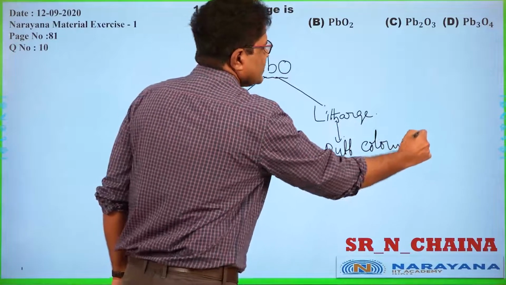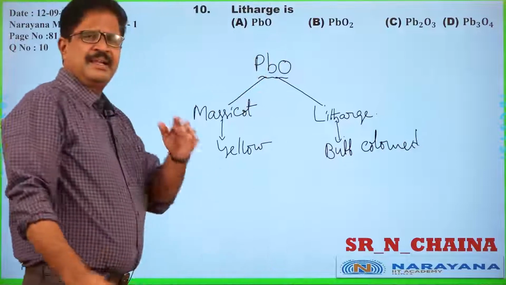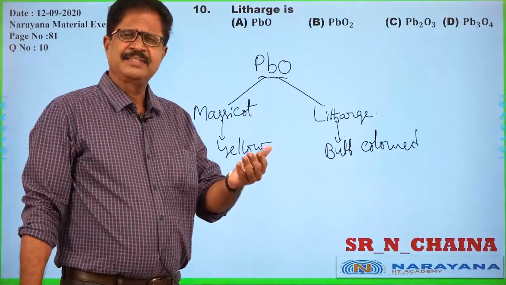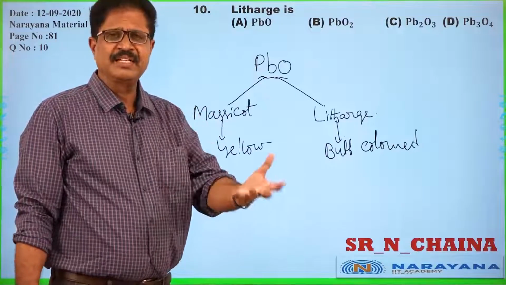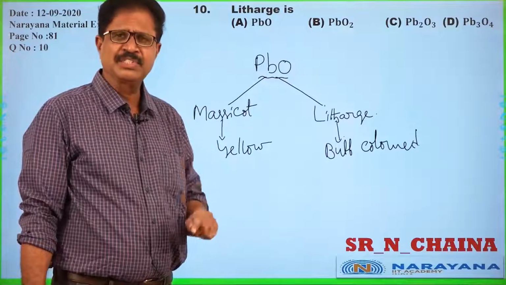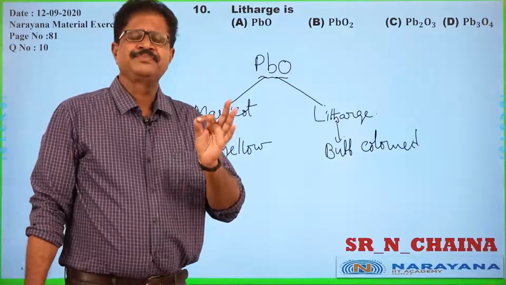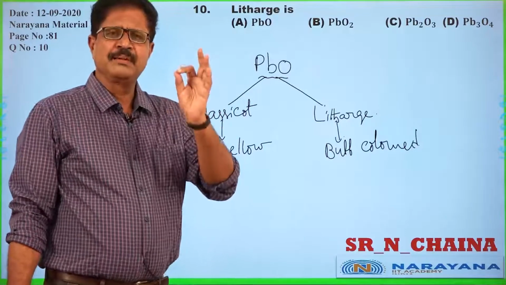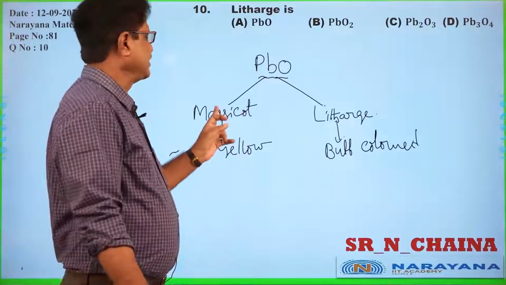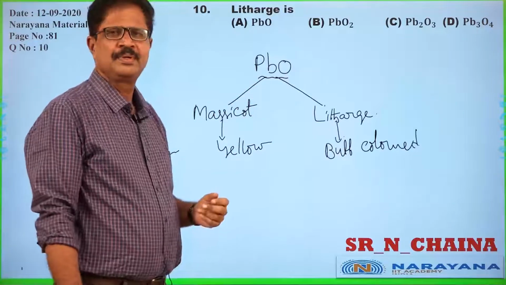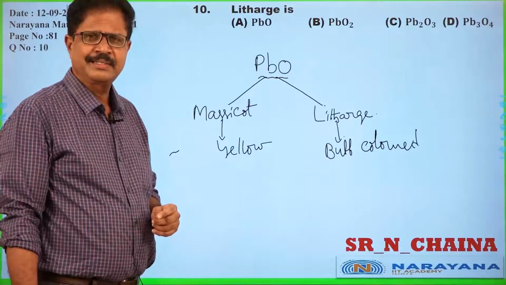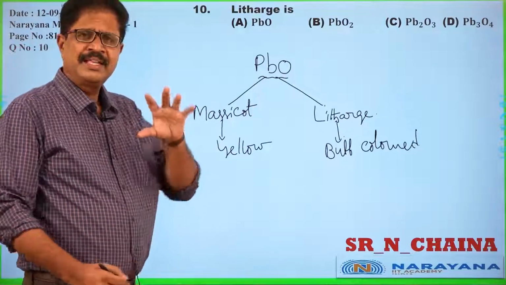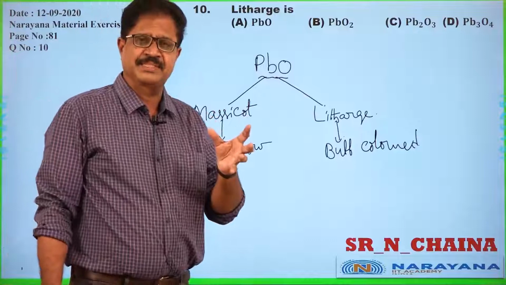So as far as lead minerals are concerned, there are many minerals of lead available in the earth crust, among which one of the most important minerals of lead is PbO. As far as massicot is concerned, it has a different crystalline structure.